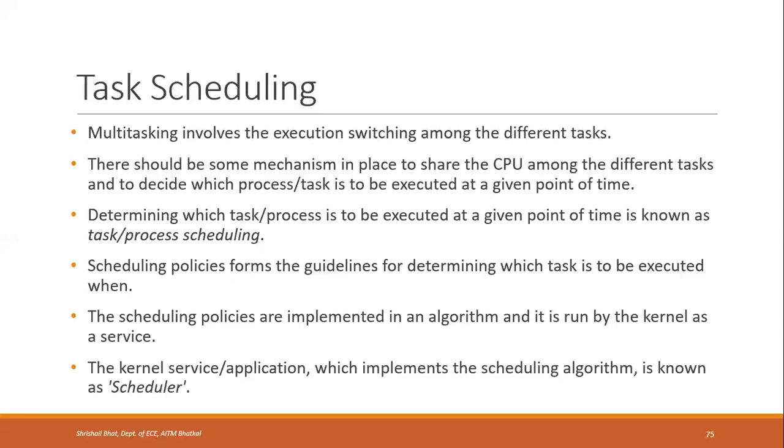These scheduling policies are implemented in an algorithm and it is run by the kernel as a service. The kernel service or application which implements the scheduling algorithm is known as the scheduler.